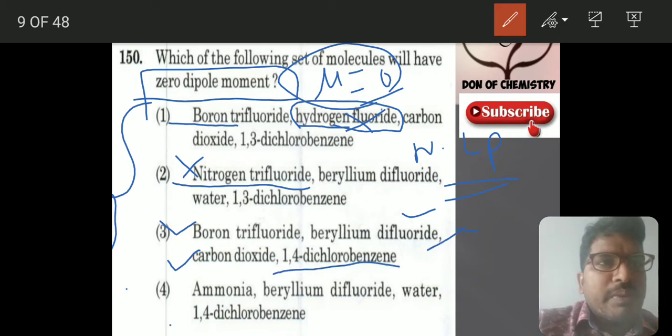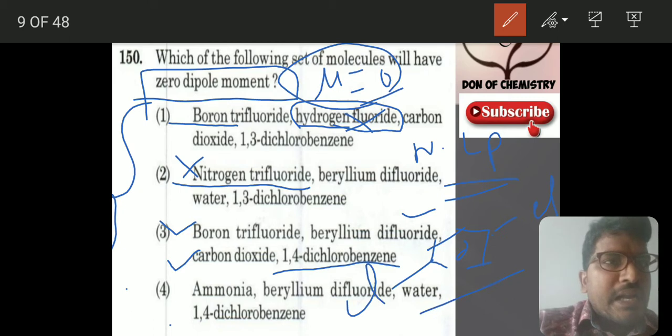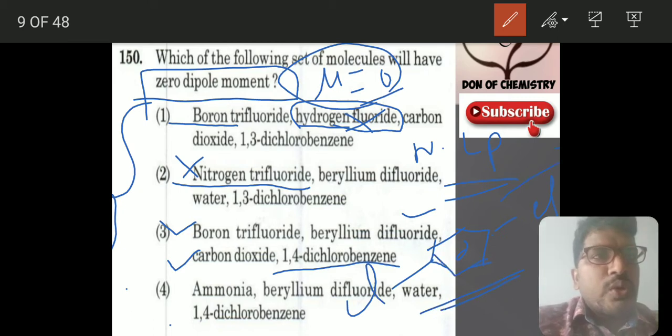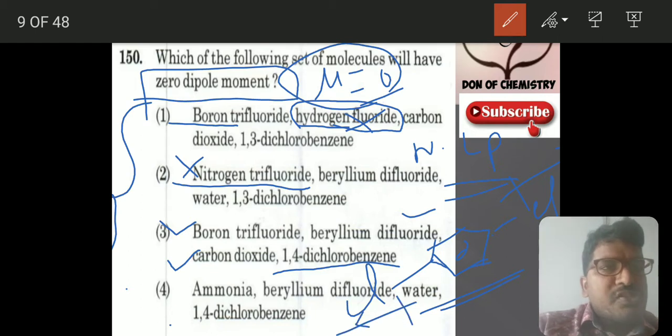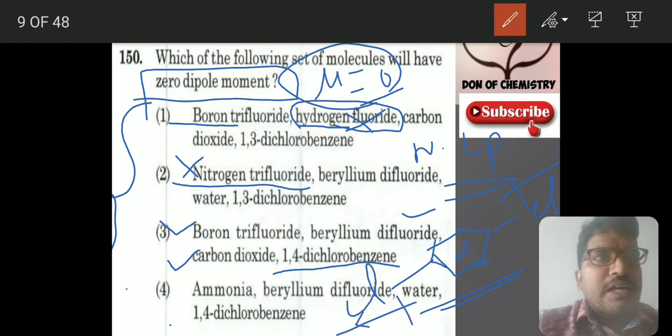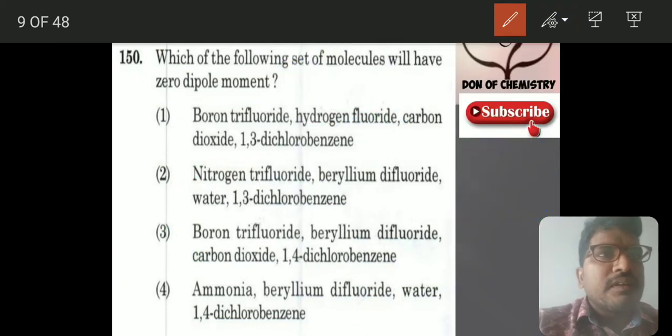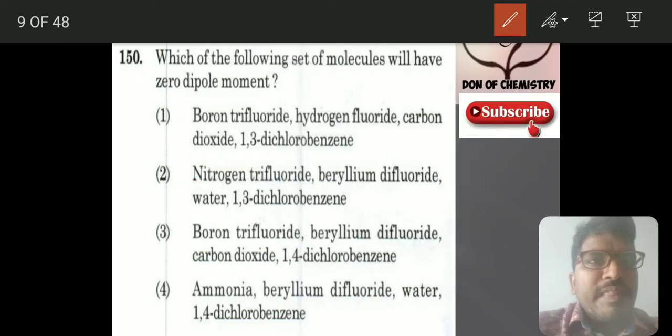1,4-dichlorobenzene: in this, the chlorine atoms are in para position. Since the chlorine atoms are in para position, though lone pairs are there, they will pull in opposite directions equally. So the answer for this question will be this one.